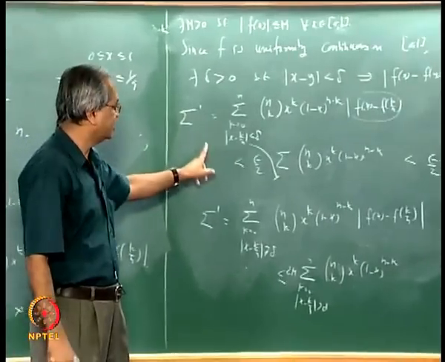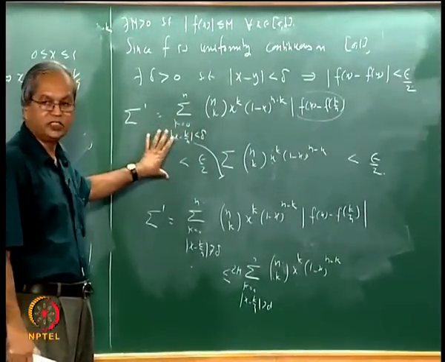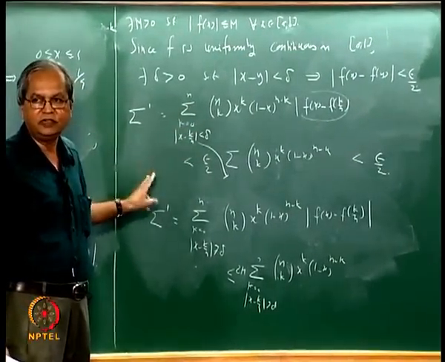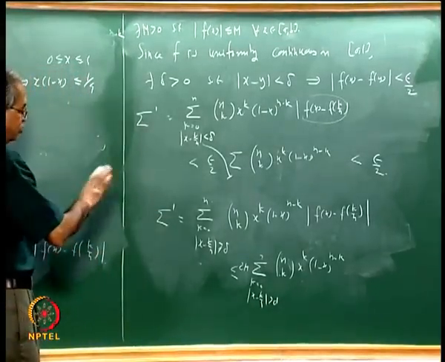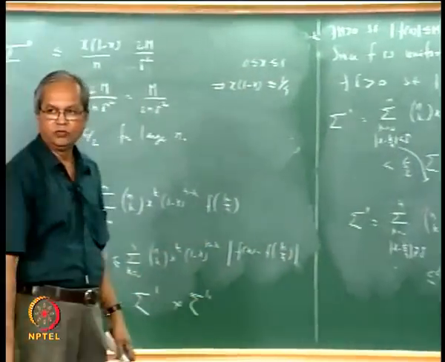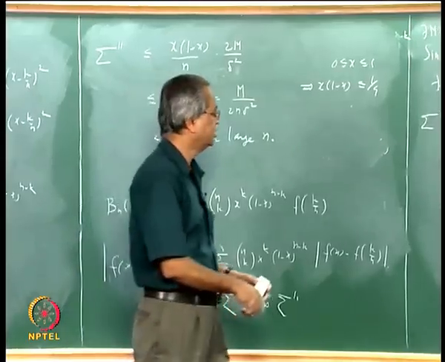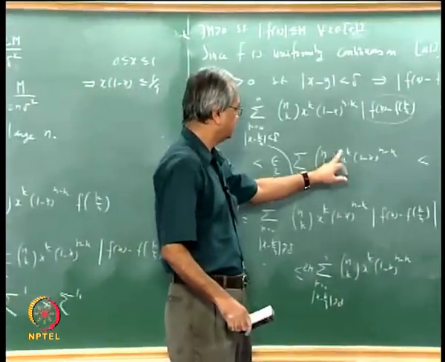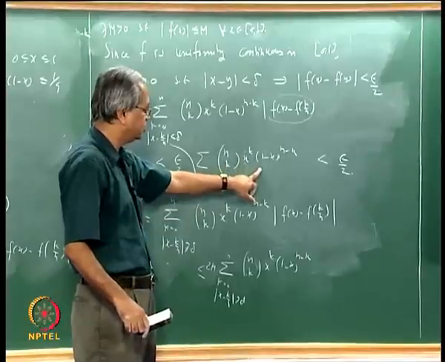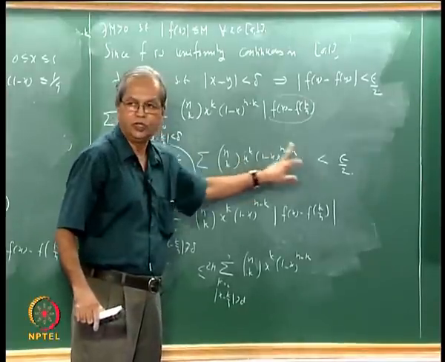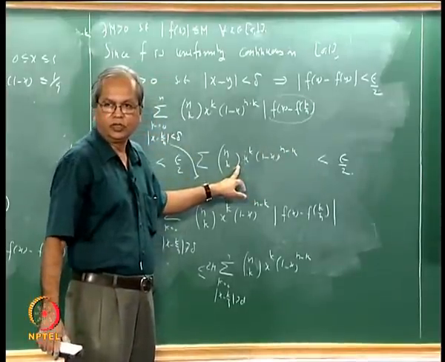And remember this is for every x. Whatever estimates we have done, we may have started with some particular x, but ultimately we have removed the dependence on x. If you look at here, up to this x was fixed, but after you come to this spot, this is less than epsilon by 2 for every x.